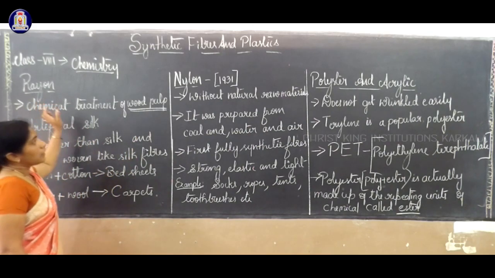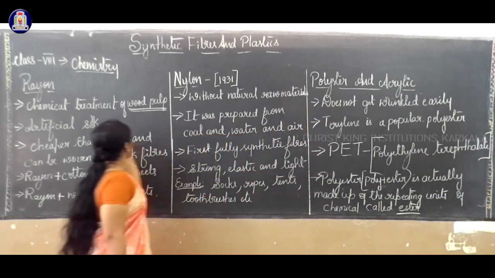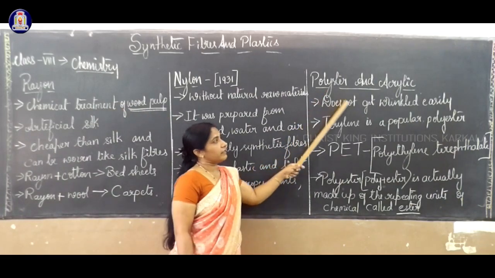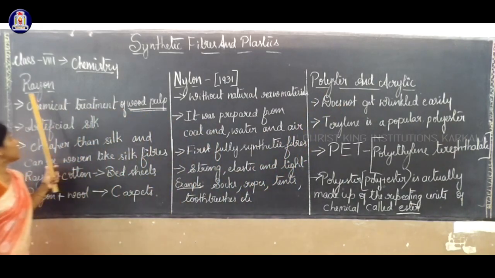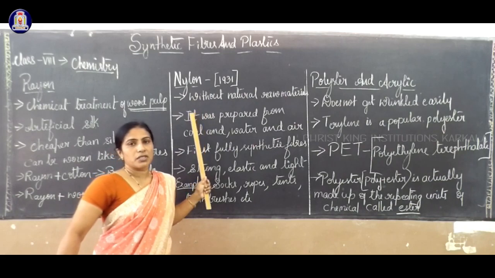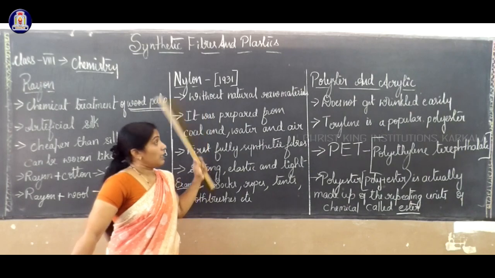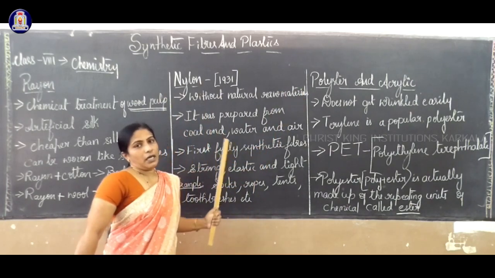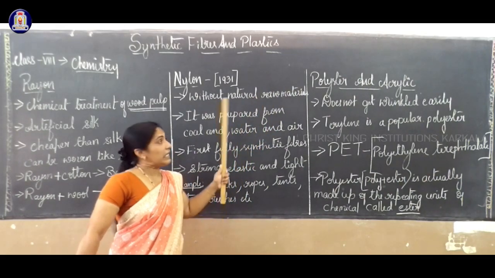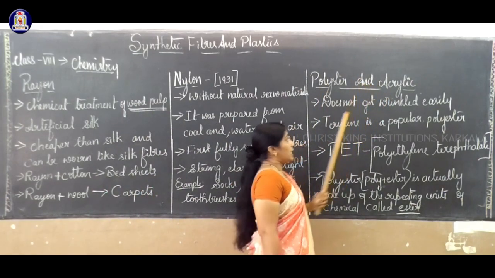The first one is rayon, the second one is nylon, the third one is polyester and acrylic. Again I'll repeat: rayon first, nylon second, polyester and acrylic third. Questions may come according to these. Why is nylon used in making parachutes? Why should we avoid wearing polyester cloth while in the kitchen? That is one question. And why is acrylic crisp and easy to wash?